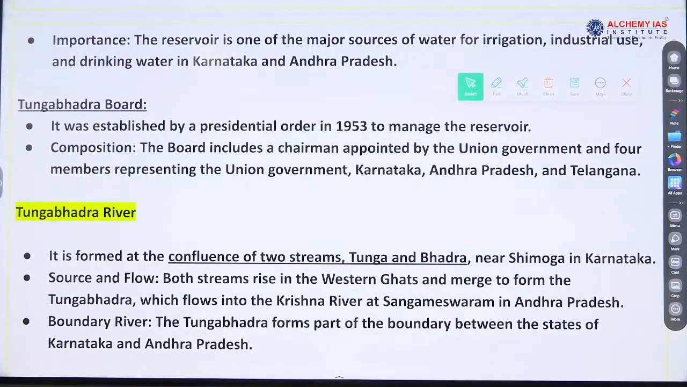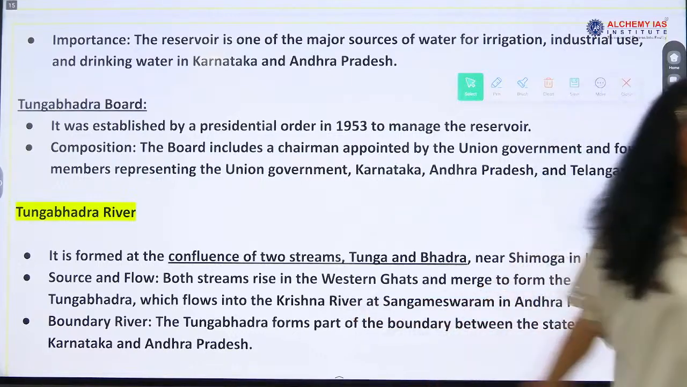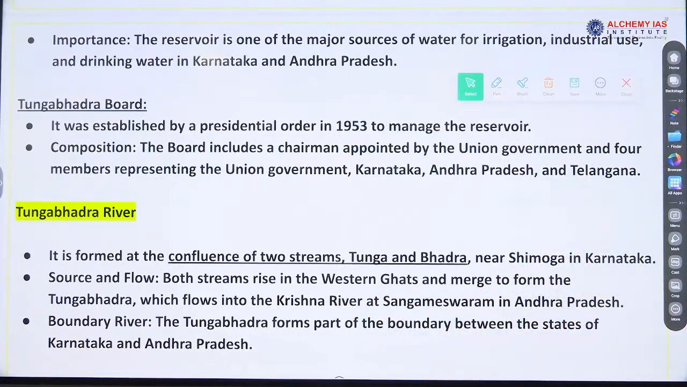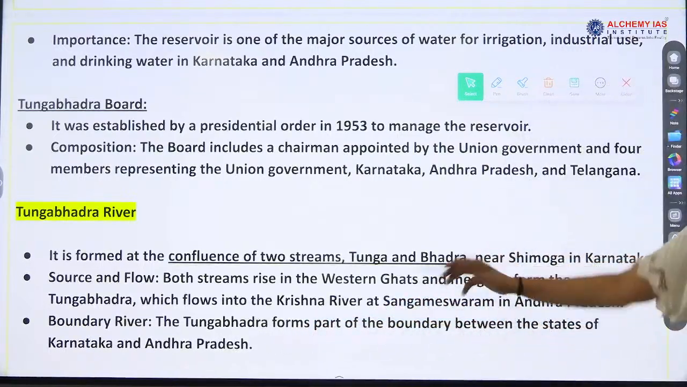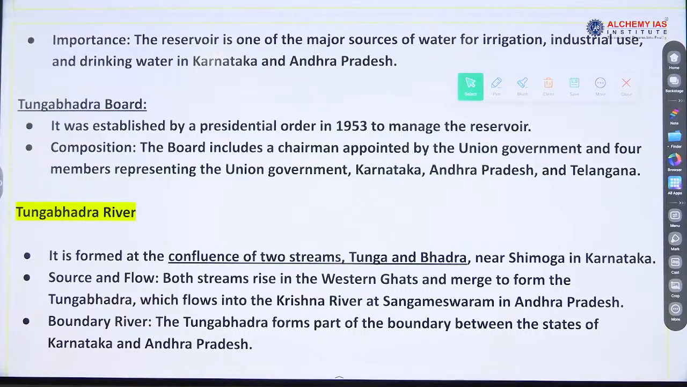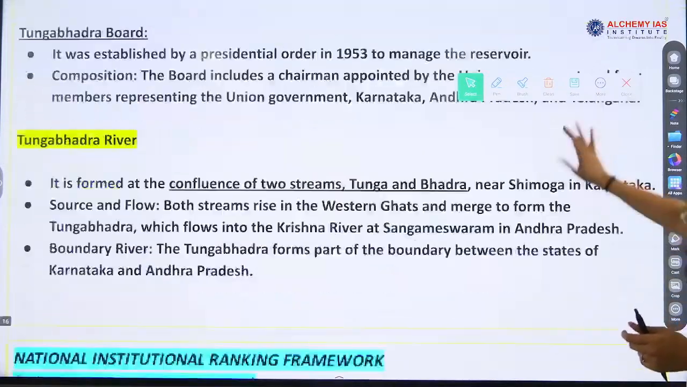So, 3 important statements related to Tungabhadra river are what? Source and flow, right? And then which river does it form? It flows into the Krishna river, right? And then it becomes the boundary also between Karnataka and Andhra Pradesh, right? It provides a natural boundary to the states of Karnataka and Andhra Pradesh. So, this is also an important statement.